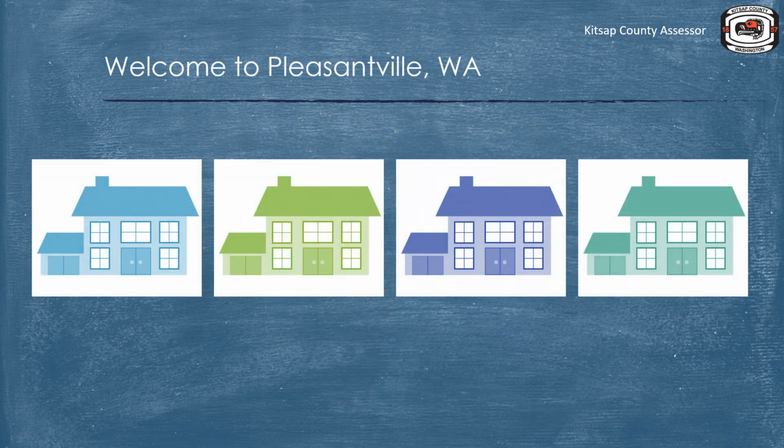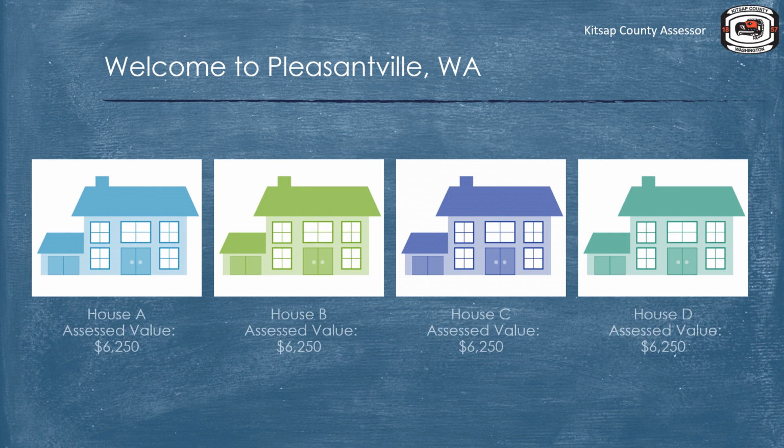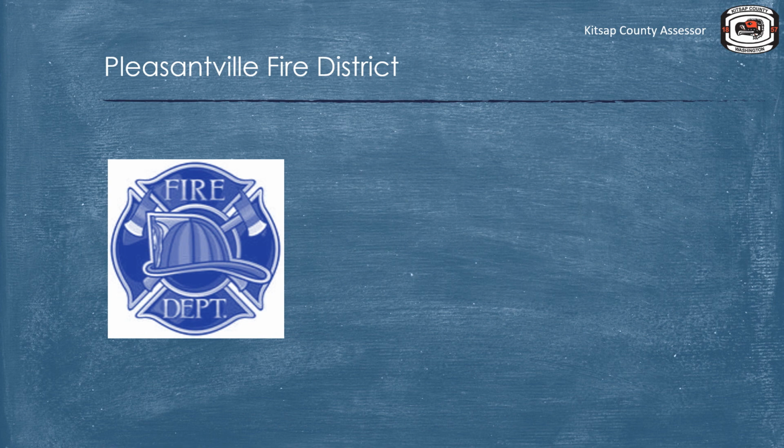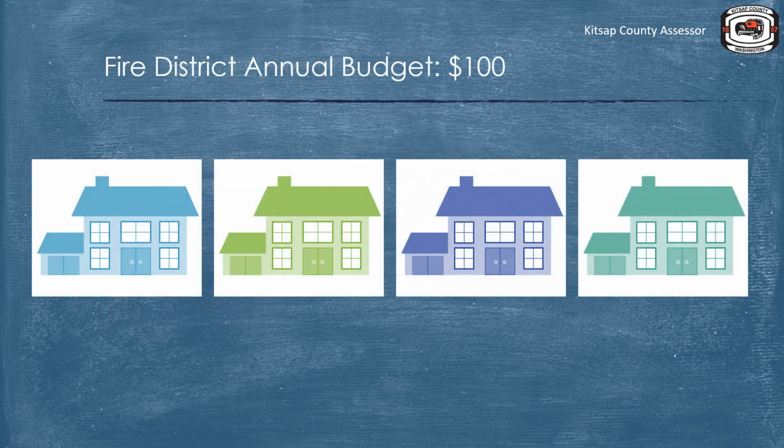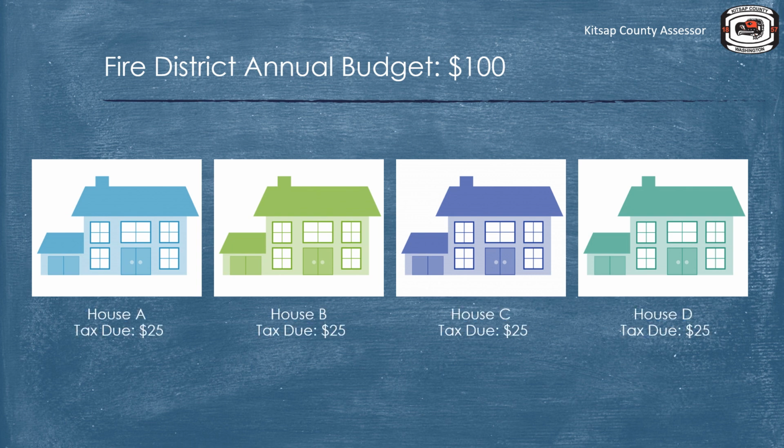Welcome to Pleasantville, Washington. This small city is comprised of 4 identical properties that are each valued at $6,250. The total value for this district is $25,000. The wonderful city of Pleasantville is serviced by the Pleasantville Fire District. To serve the citizens of Pleasantville, the fire district needs to collect $100 annually to meet their district budget. How much does each taxpayer of Pleasantville need to pay in property taxes? If the fire district budget is $100 and there are 4 properties in Pleasantville, we can see a fair distribution of the property tax amount is $25 per taxpayer.